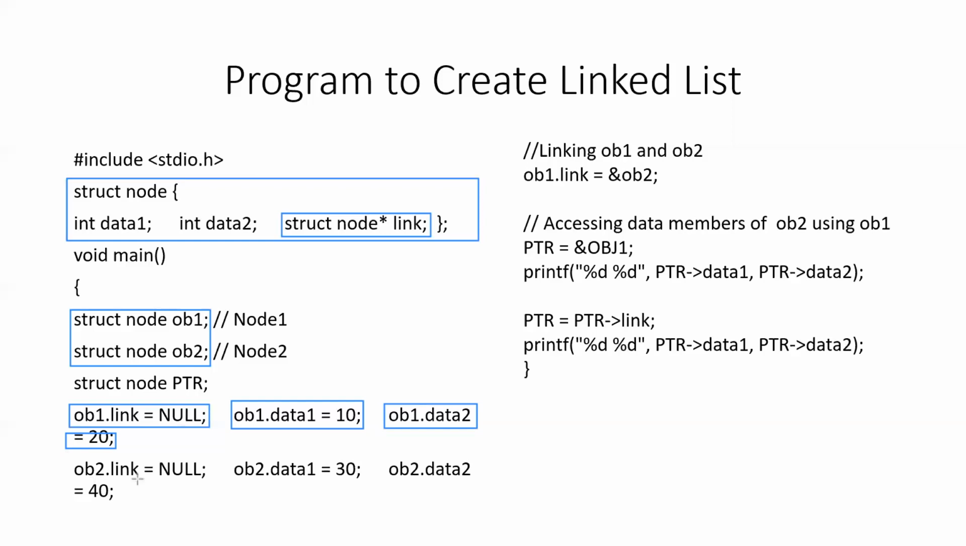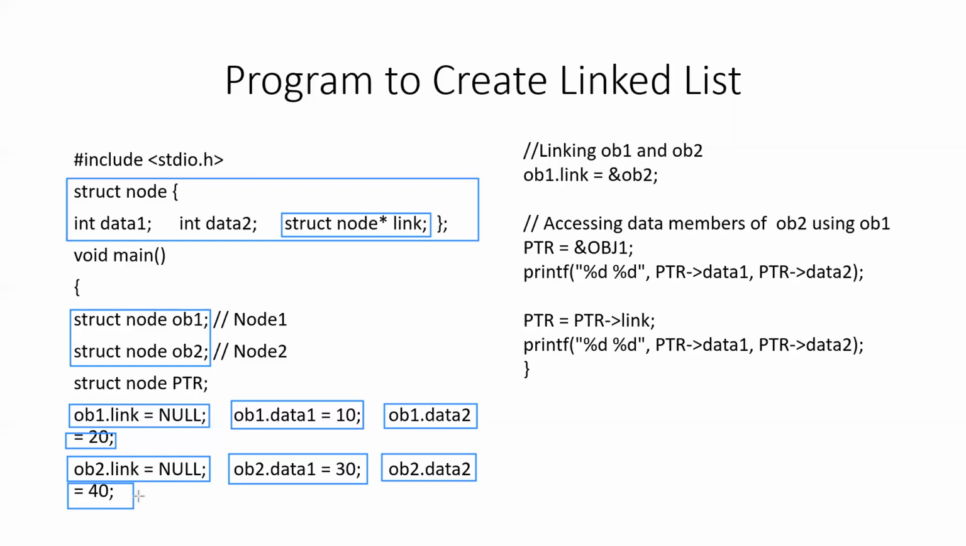Similarly, the link of the second node is also set to null. The data 1 member of the object 2 node contains 30 and data 2 contains 40. So what we have done so far, we have successfully assigned the value for the information part of the two nodes.